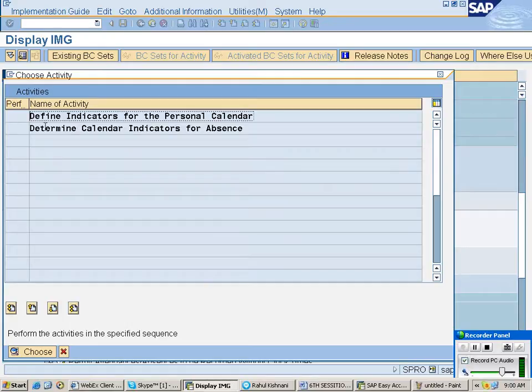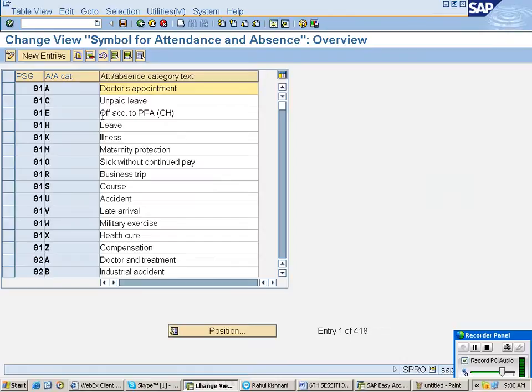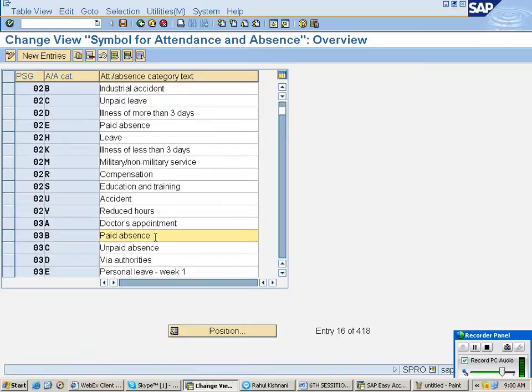Double click on the first one. Define indicators for the personal calendar. Click on here. Accidents, healthcare, different things. Paid absence. Okay? Paid absence, somebody has created 03, B. Or you can put it here, loss of pay, as you wish. You can put it here.